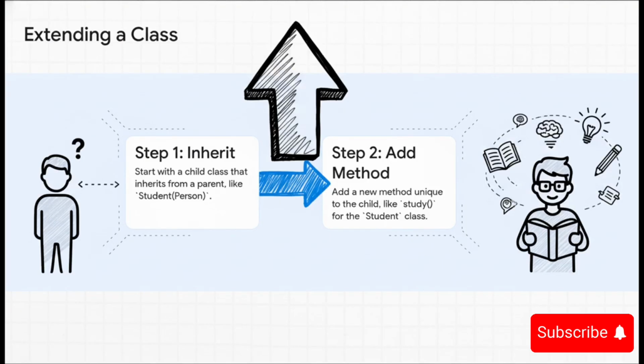We just add a new method, a new skill that is unique to the child. For example, our student class can have a study method. A generic person might not know how to study, but a student certainly does. This is a new power the child has that the parent doesn't.